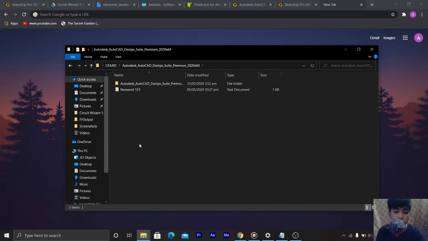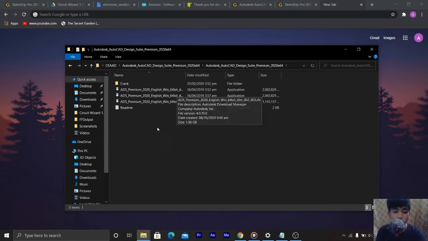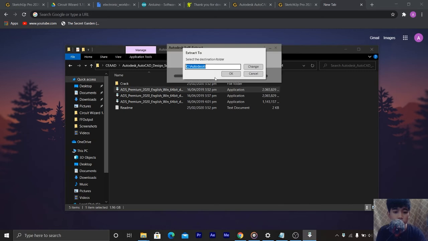Autodesk AutoCAD. So here is the AutoCAD. Open the folder. Yes, here. The installer Autodesk. Extract.